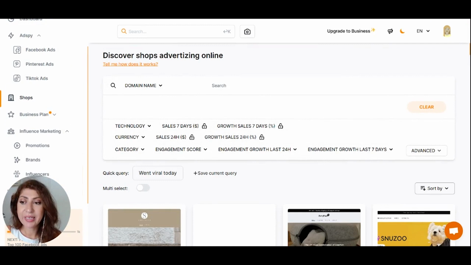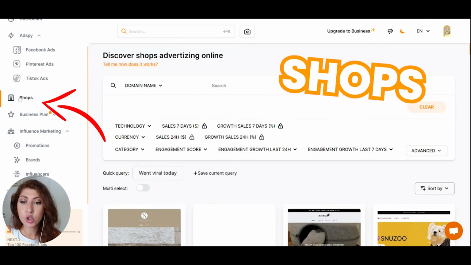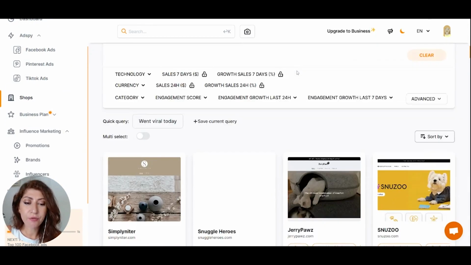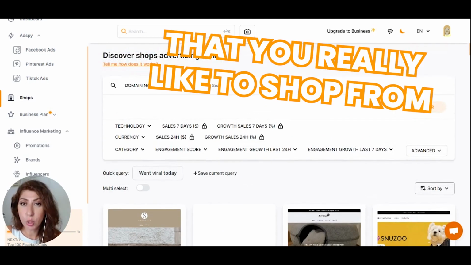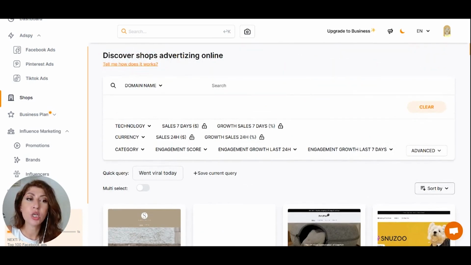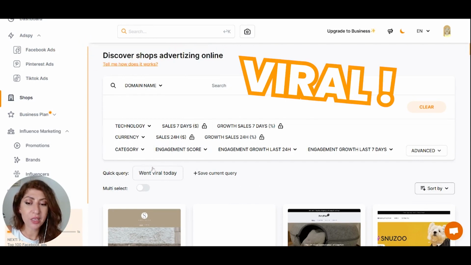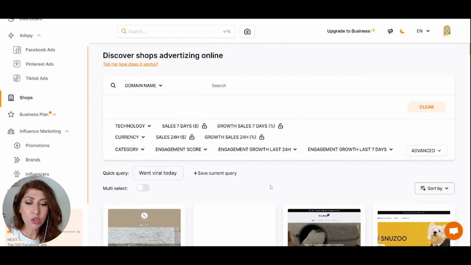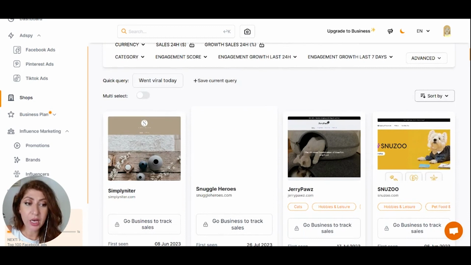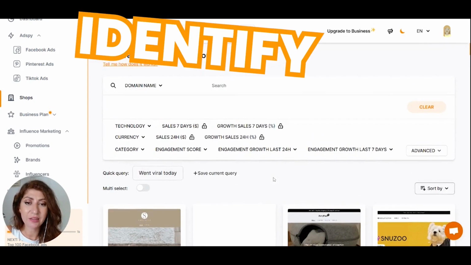Now, another really cool feature from Minea called Shops. So if you have a shop that you really like to shop from, an online store, of course, or if you're looking for a particular product that went viral today, as an example, you can basically try to spy on that store and identify a few things.